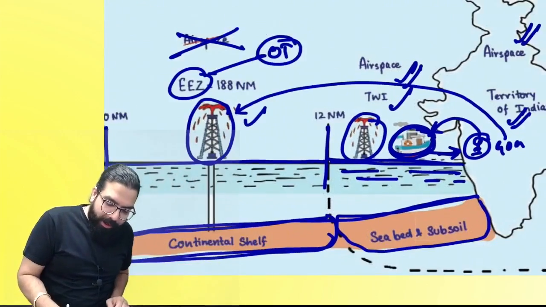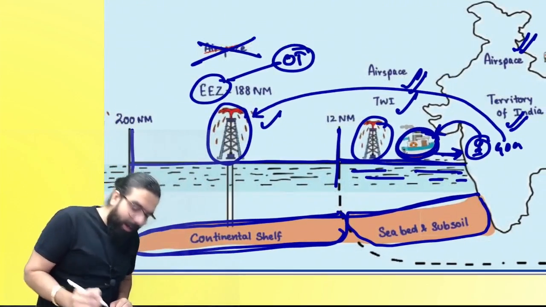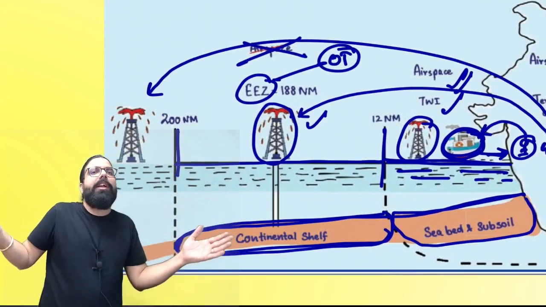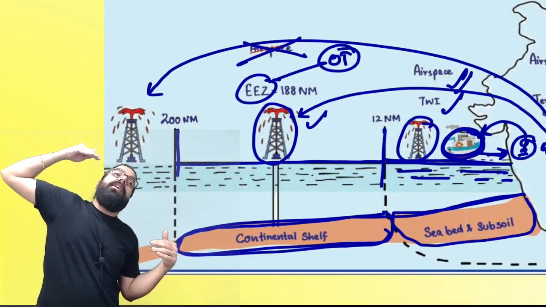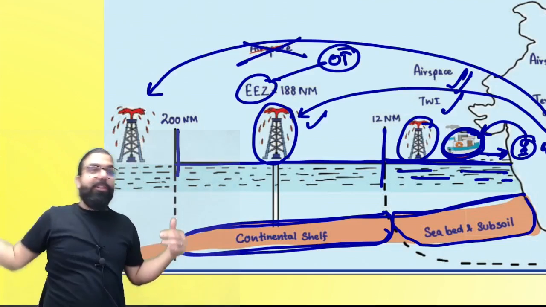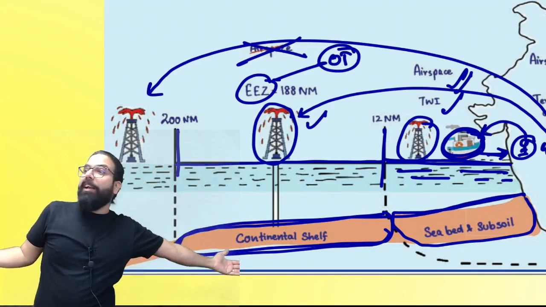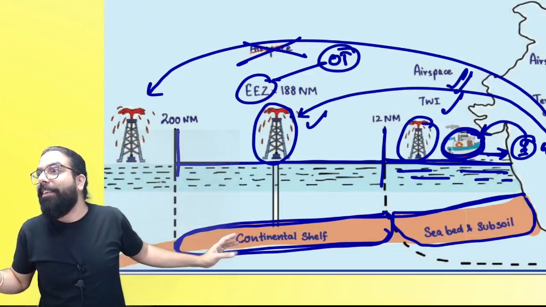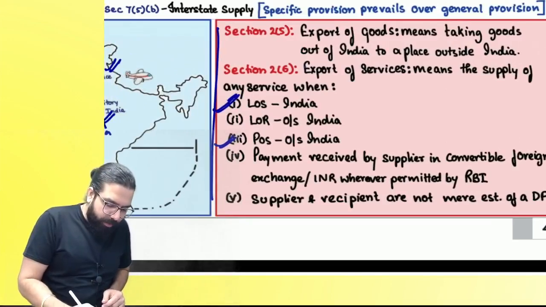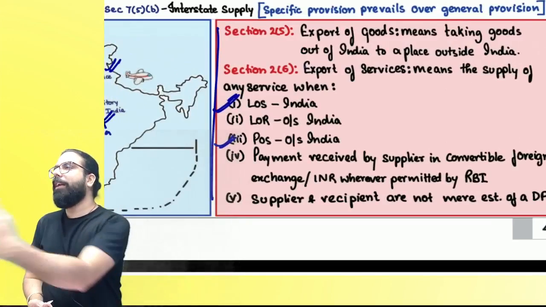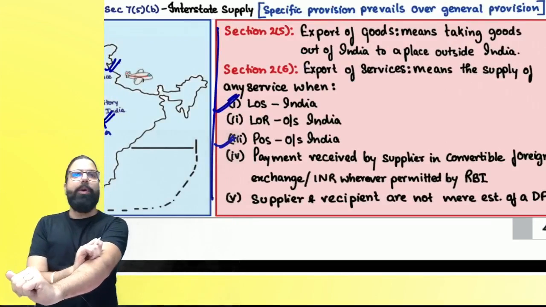Next, everyone over here, the Goa person supplied outside the 200 nautical mile. It is not India. When you supply outside India, location of supply is in India, place of supply is outside India, it is interstate, IGST will come. But still, can you take the benefit of export? You have to see other conditions to be satisfied. Can I go ahead, everyone?